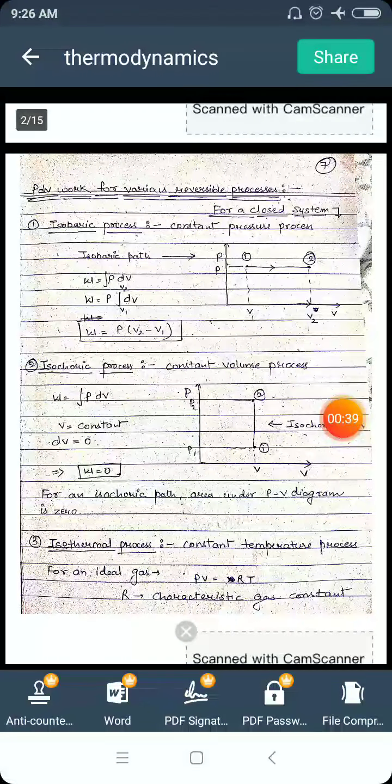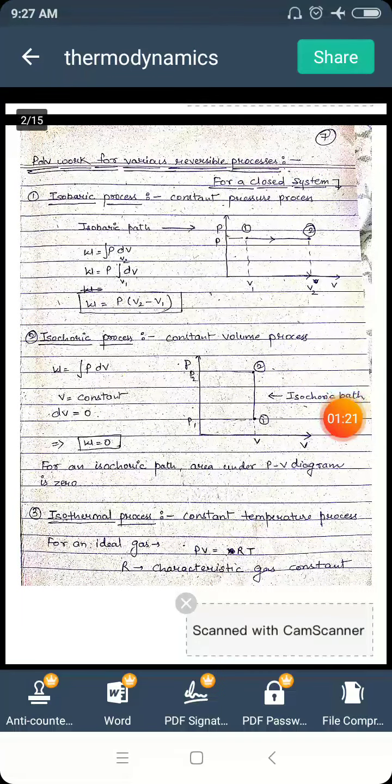In such a process, the pressure remains constant. So we consider a thermodynamic system which goes from state 1 to state 2. I have shown these two states in the PV diagram. At state 1, the pressure is P and volume is V1. At state 2, the pressure is P and volume is V2. We can see from this diagram that the pressure is constant and its value is P throughout the transition from state 1 to state 2, and the volume changes from V1 to V2. So this is an isobaric process, and this path from state 1 to state 2 is known as isobaric path.